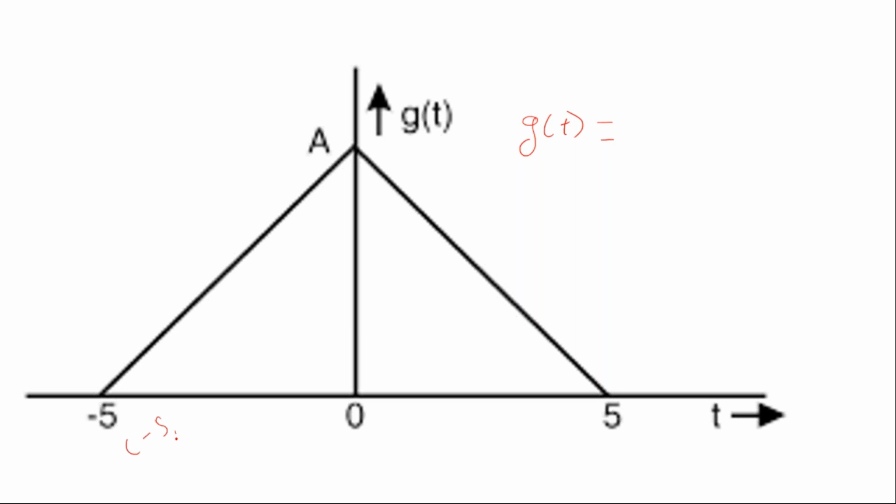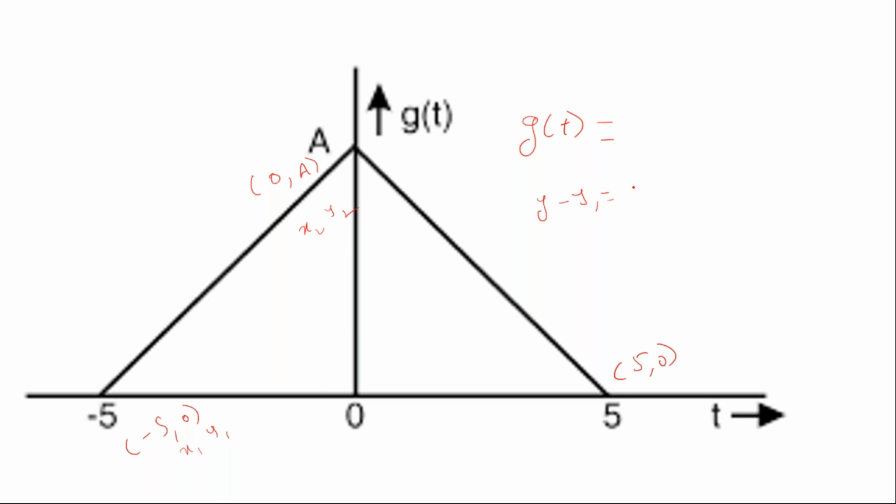So the coordinates here are -5, 0, and here 0, a, and here 5, 0. That means here you have a line between 2 points, which is -5, 0 and 0, a. Now write the equation for this line. First write the equation for this line as well as for this line also. Now when you write the equation for this line, I'm going to consider this as x1, y1, and this as x2, y2.